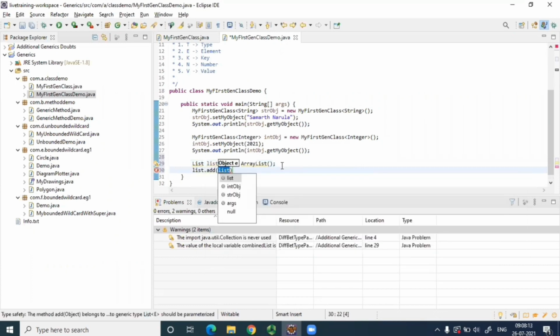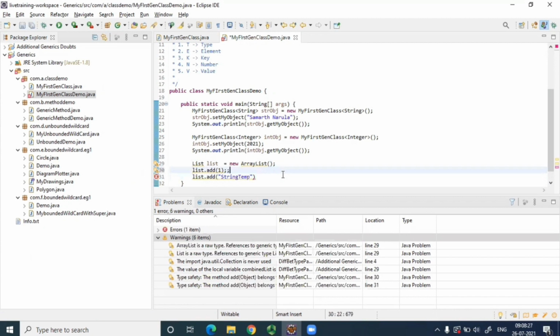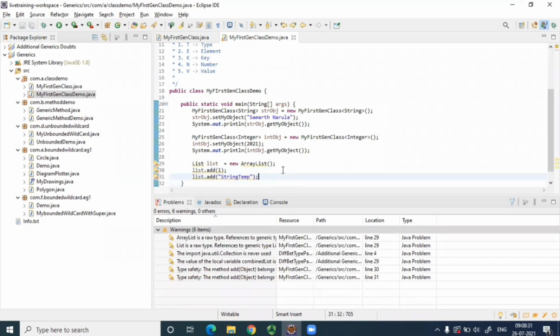Now, if I want to add a number, and then I want to add a string, there was no type check before. This is how it was before having generics. Now, while getting values from this list, what could go wrong?